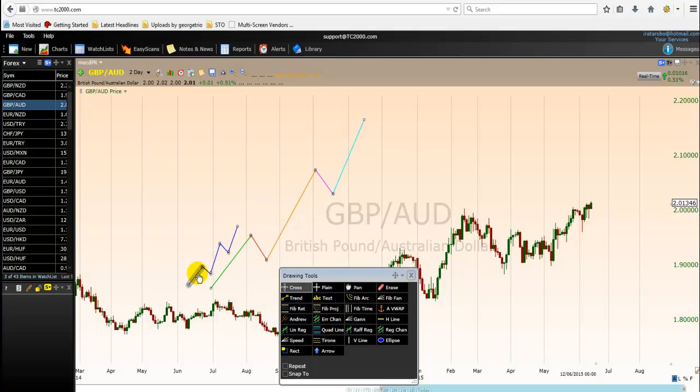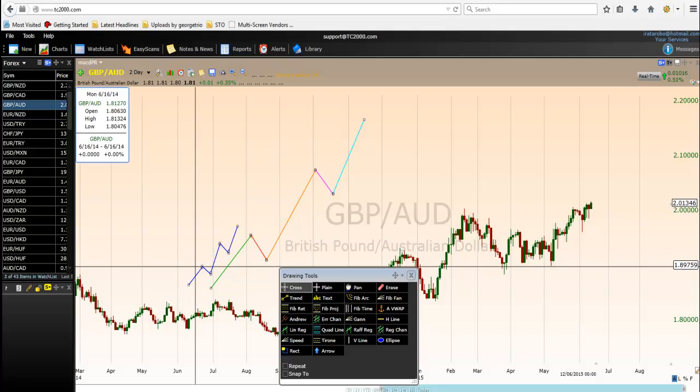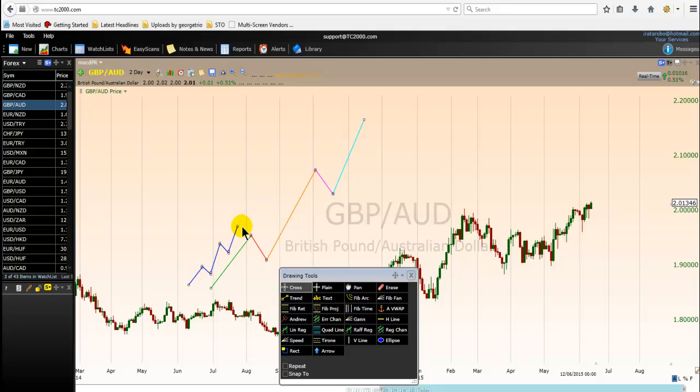So normally we should say this is the first wave, you see? You see the monowave, this is the first monowave of the first wave, all right? But the first wave did not stop here, so it has been extended. Though we see the pullback here, it's not the end of the first wave, it continued. Third monowave of the first wave, fourth monowave of the first wave, and the fifth monowave of the first wave. So we can see that the first wave did not stop at the end of the first monowave of the first wave, but it has continued all the way here.